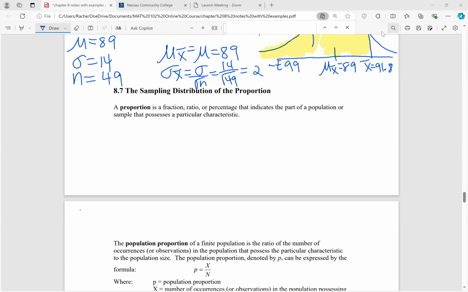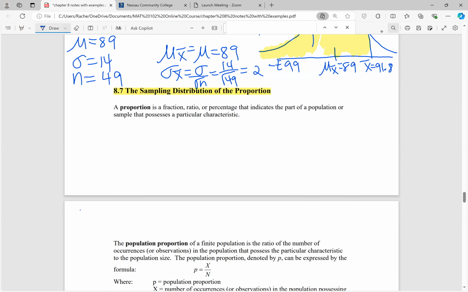But what I want you to realize is that there are other statistics that exist, not only the sample mean. We might be interested in a proportion. A proportion is another way that we could describe a population or a sample. So my point is, the mean is not the only measure or statistic that exists. It's not the only way that we could describe our population or a sample. So in section 8.7, we're going to switch gears now and look at the sampling distribution of the proportion.